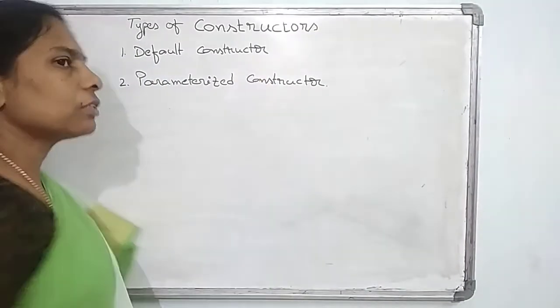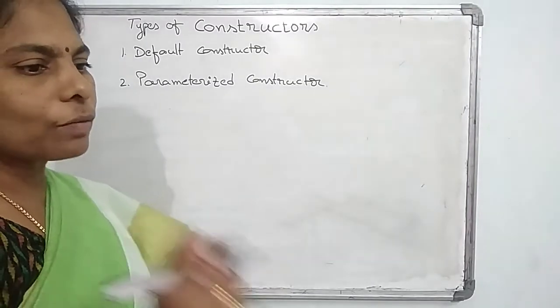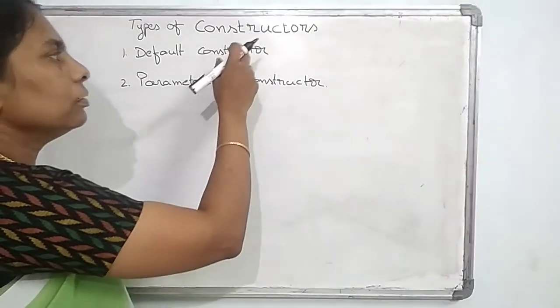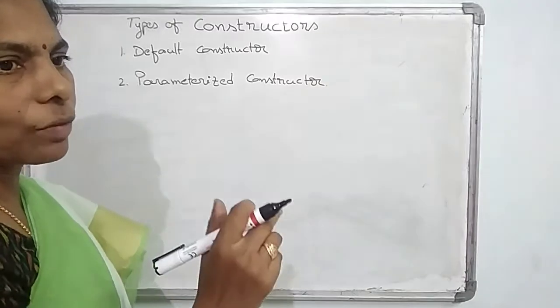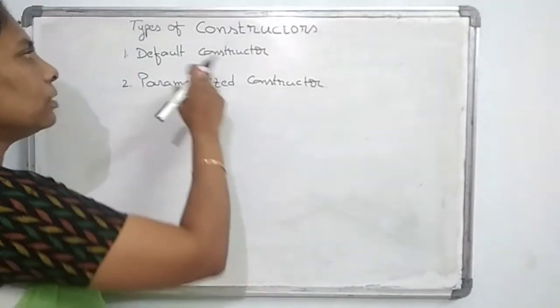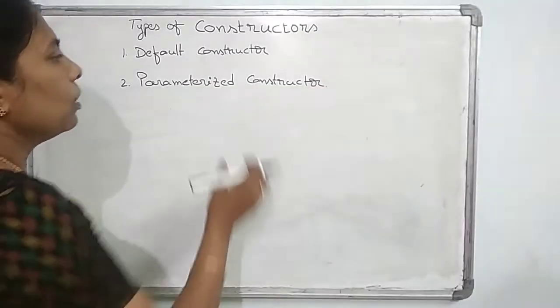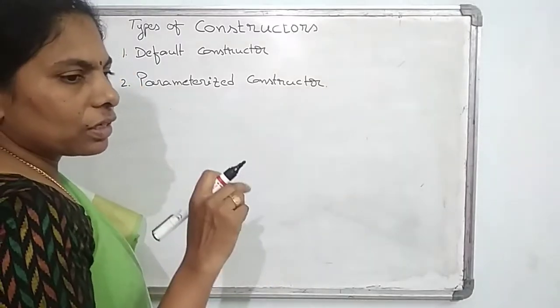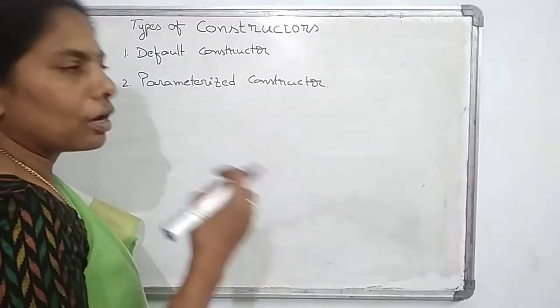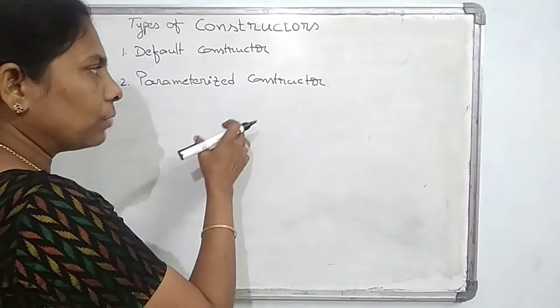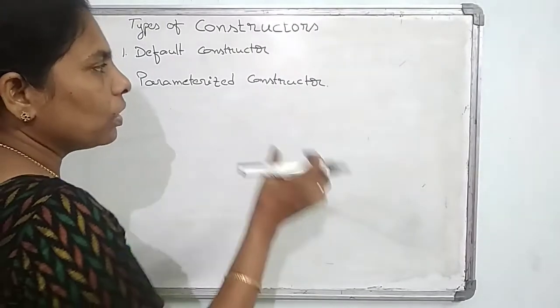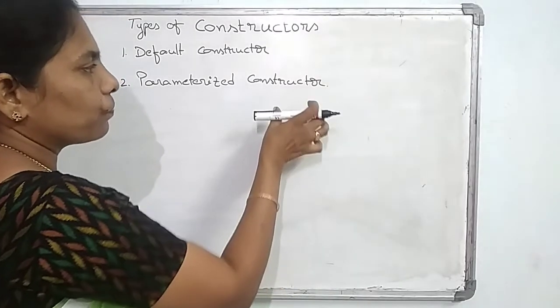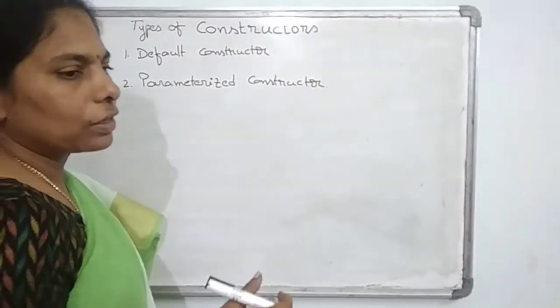A default constructor means you are not passing any arguments through the constructor. Parameterized constructors mean you must pass arguments, the parameters, through the constructor.